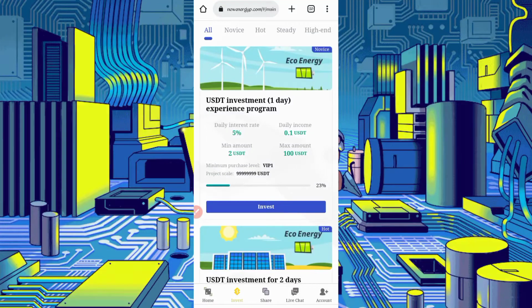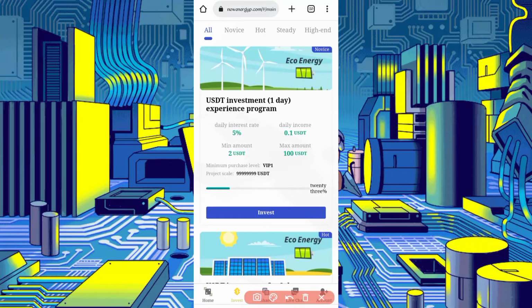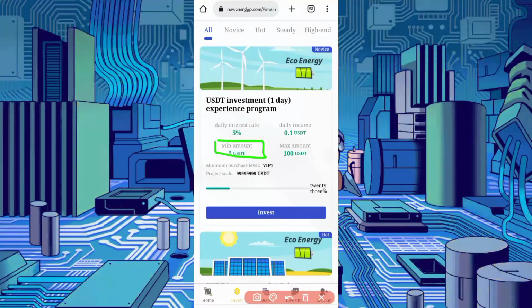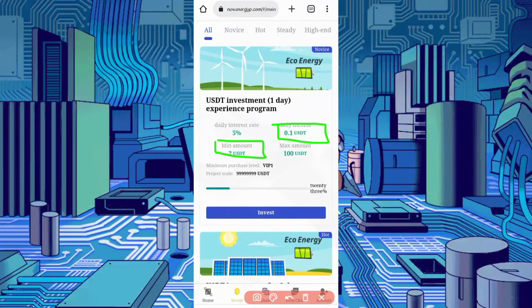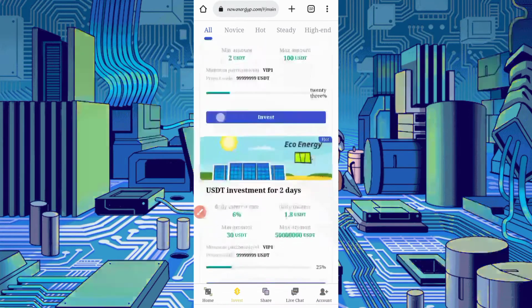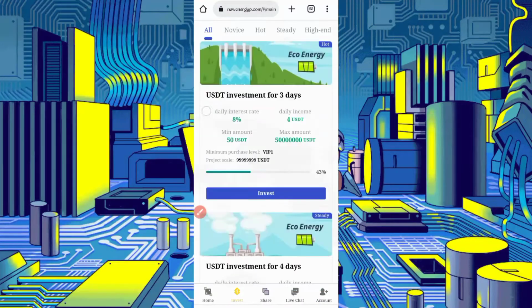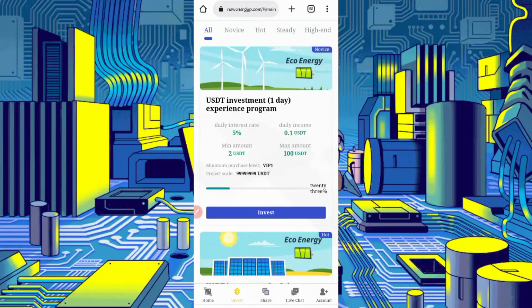Okay, here you can see the 1 day experience program. I recommend you use the 1 day experience program. Minimum USDT deposit is 2 USDT and you will get 0.1 USDT after 1 day, and you can get instant withdrawal, which I will show you the proof of as well. And there are many other projects given that you can use, but I recommend just the 1 day experience program.